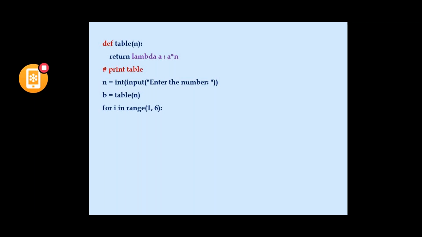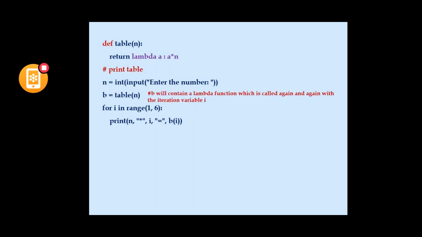So the for loop will be executed from 1 to 6. So the print statement I have given. Whenever b of i is called, the lambda function will be executed. Whenever the loop variable i is called with the lambda function b, with that the lambda function will be executed in the table function.